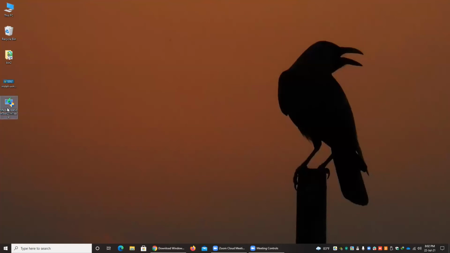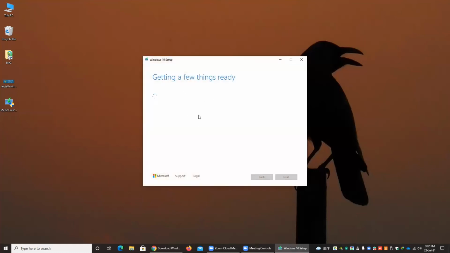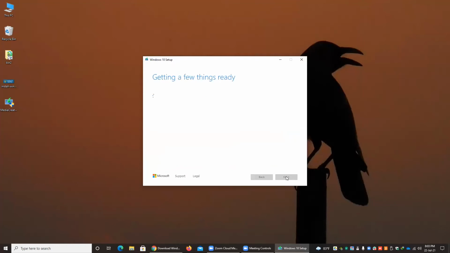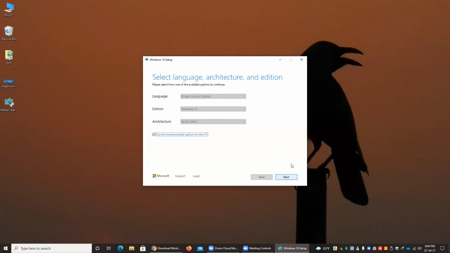And here you have to wait for a moment until this one is complete. Here you have to accept this license agreement. Then you have to select the second option, Create installation media, USB flash drive, DVD or ISO file for another PC, and press next.